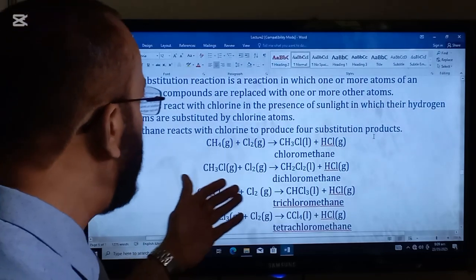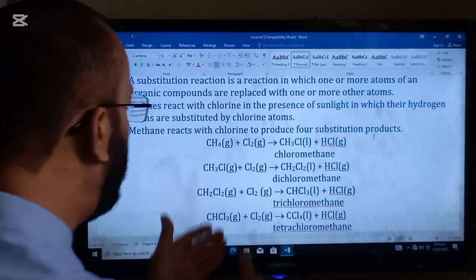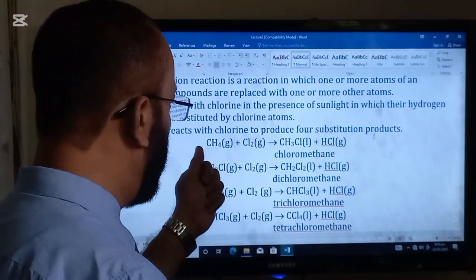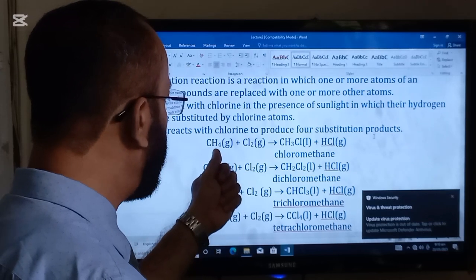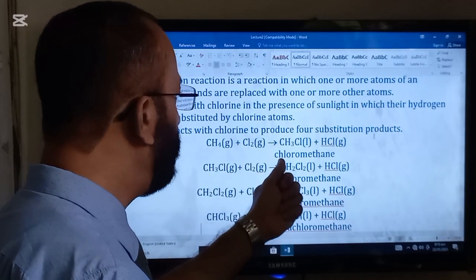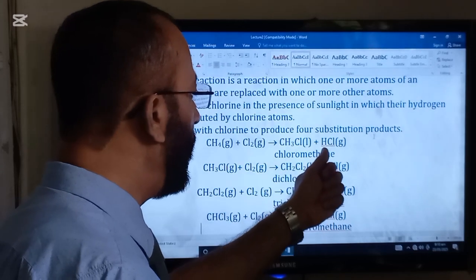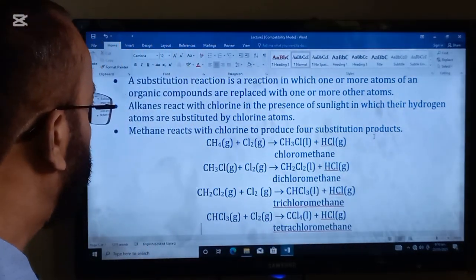Methane reacts with chlorine to produce four substitution products. In the first stage, when methane is reacted with chlorine, one hydrogen atom will be replaced by one chlorine atom and it will form chloromethane, and with it HCl will be produced.